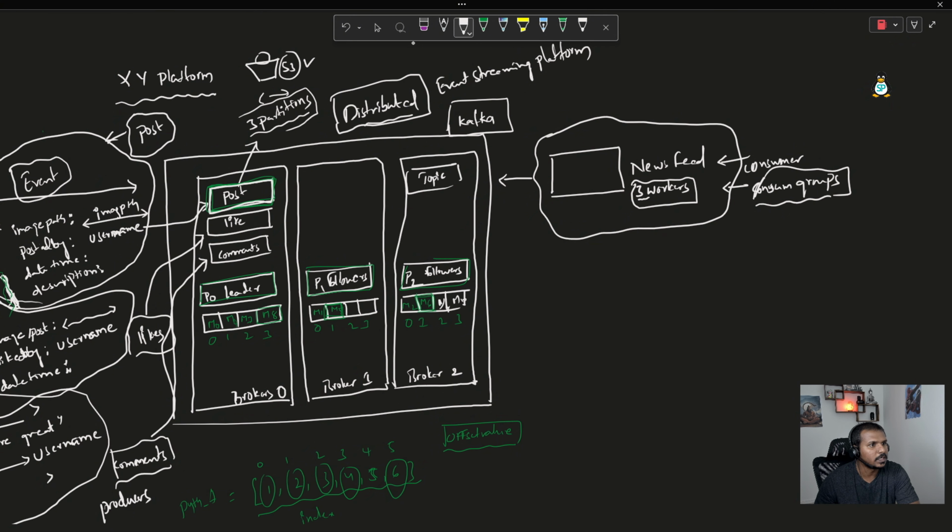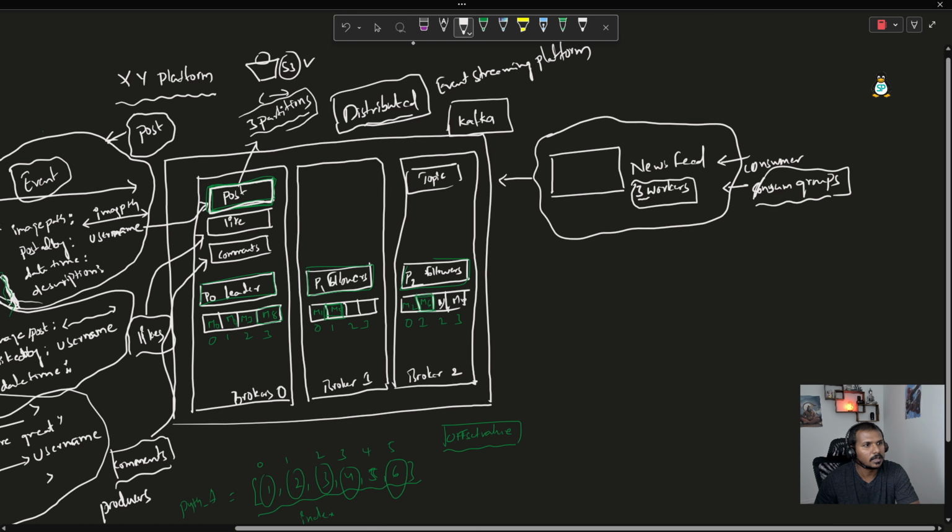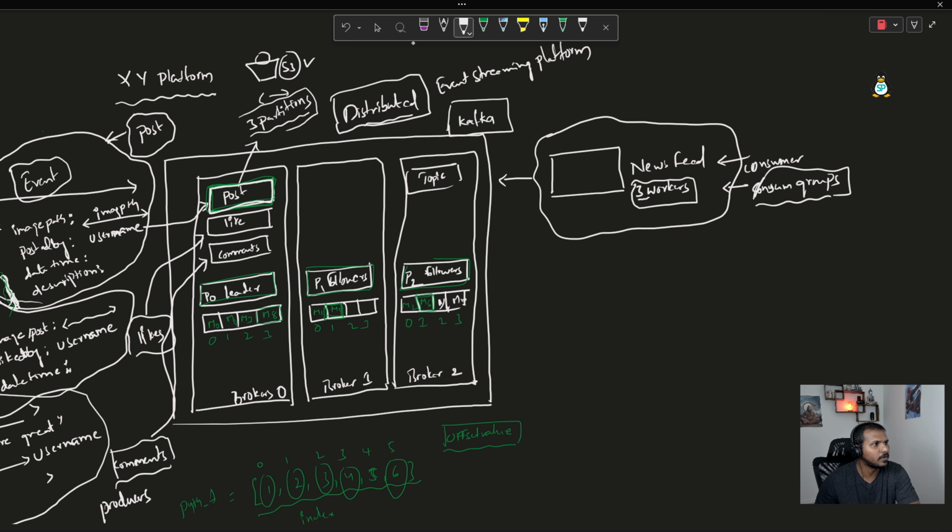That's why we have to stick to the number of workers, and the logic should be like, let's say I have 3 partitions here, the workers within the consumer group must be either equal to or less than the number of partitions. So now we understand newsfeed is going to read all the posts, and then it is going to publish all the posts into the newsfeed.